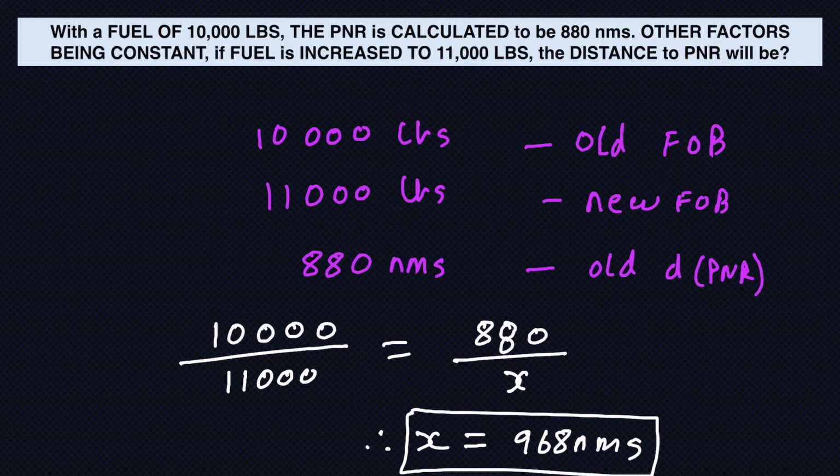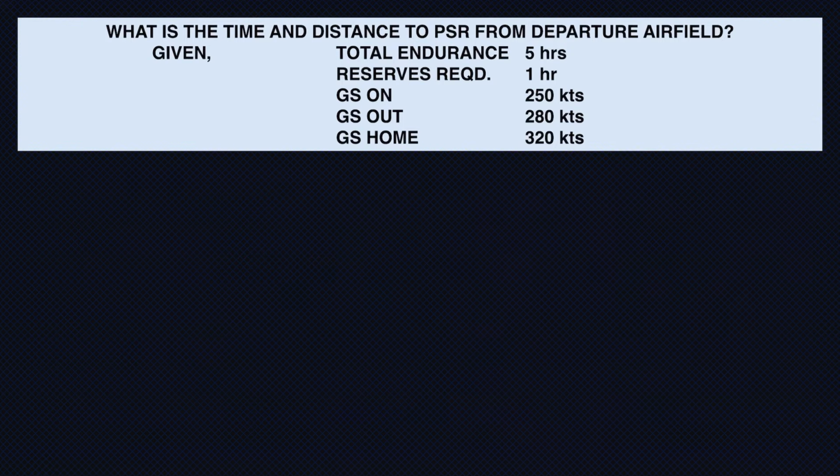Another way to solve this question: I see that my fuel on board has increased by 10%. So since my fuel on board increased by 10%, my distance to PNR will also increase by 10%. What is 10% of 880? 10% of 880 is 88. When I add 88 to 880, I get 968 nautical miles. So the percentage increase in my fuel is equal to the percentage increase in my distance to PNR. That's it. Okay, so let's look at the next example. In this we are given the total endurance, the reserve fuel and the ground speeds.